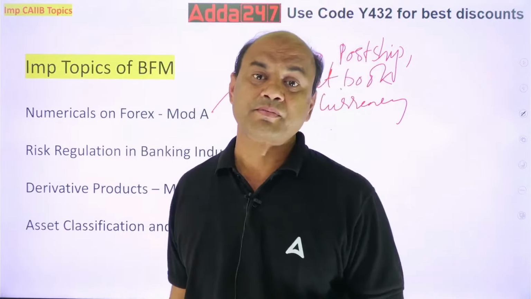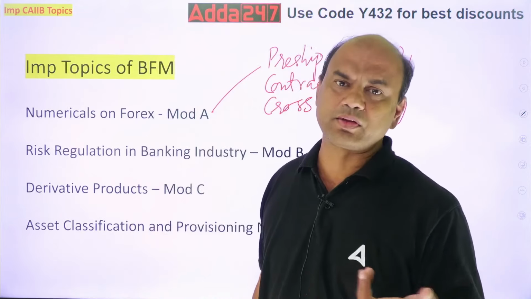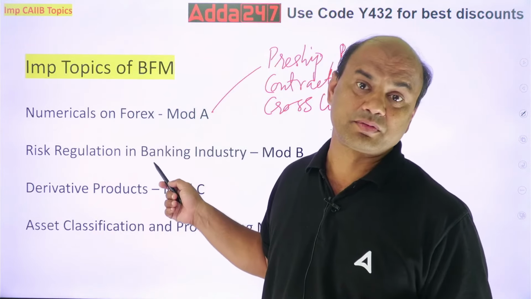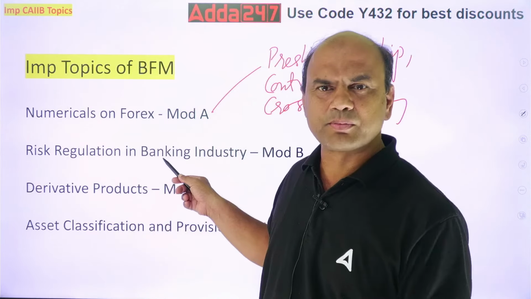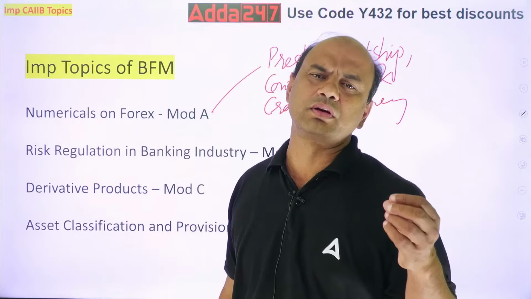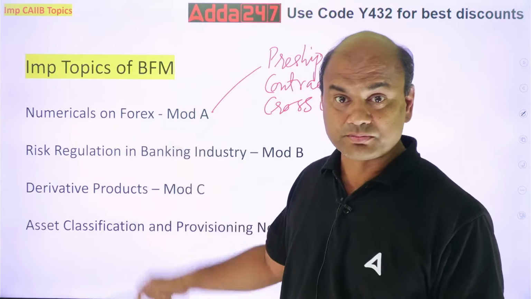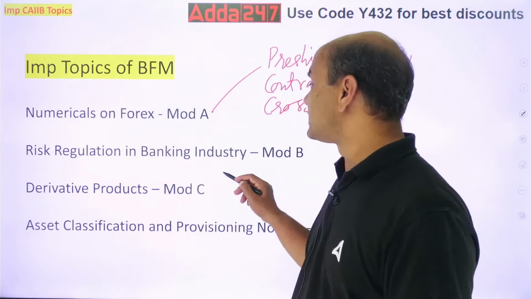Everything. These are basically regulations. Regulations are given by whom? Regulations are given by RBI. So that's why this chapter is very important. All the topics are covered here. If you understand this topic, almost you will score around 30 to 35 marks, 30 marks at least in BFM. Very important topic.